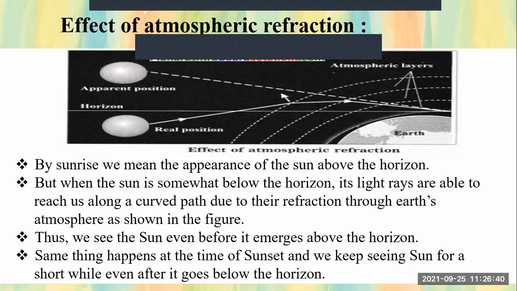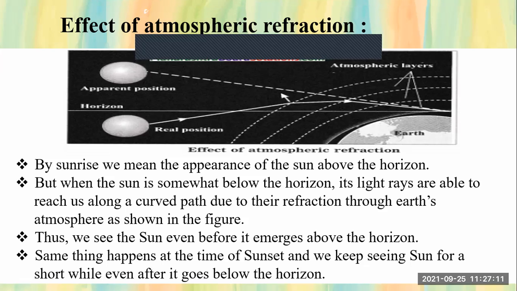And see what the second point is telling us. When the sun is somewhat below the horizon, its light rays are able to reach us along a curved path. This curved path is due to the refraction through the Earth's atmosphere as shown in the figure. Due to this, it shows like this. Thus, students, we see the sun even before it emerges above the horizon.